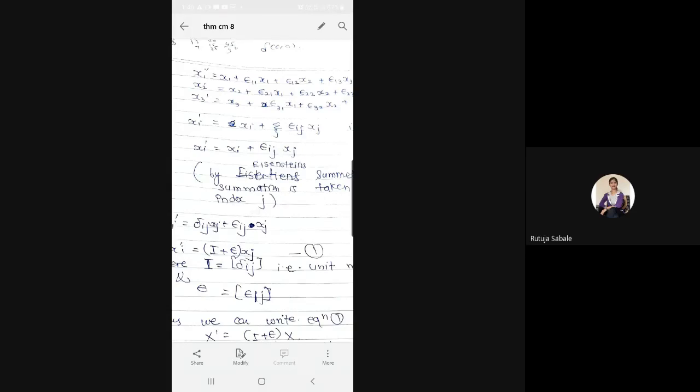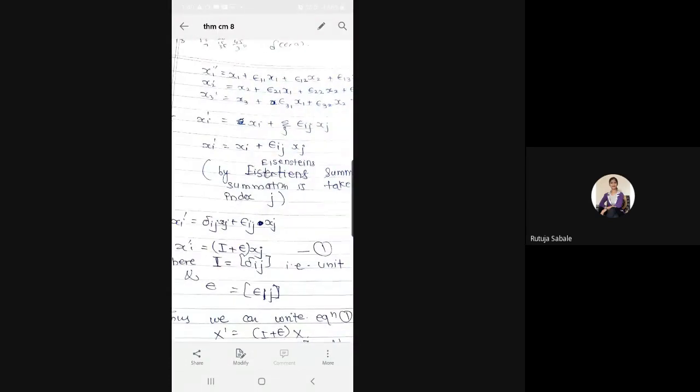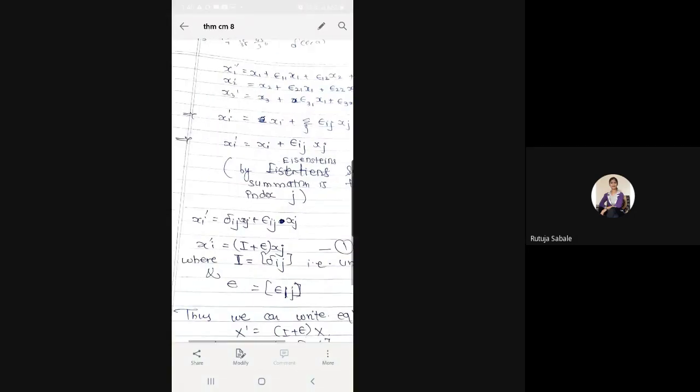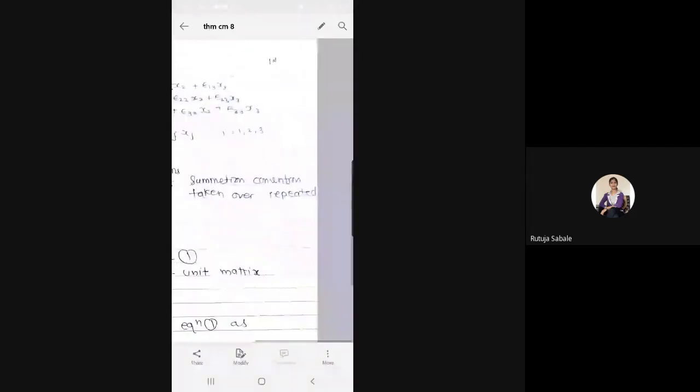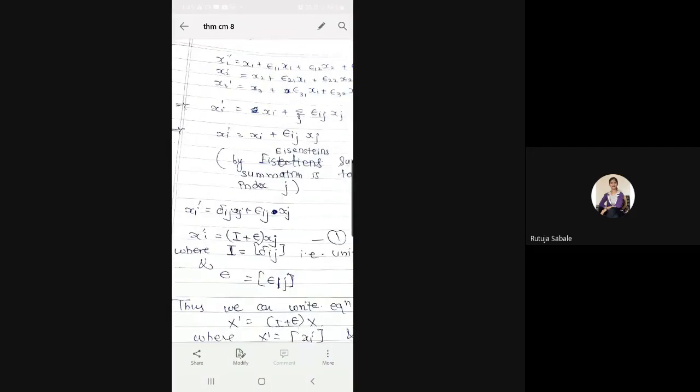Why is this so? Because summation is useful only if we are having very large quantity, but this epsilon itself shows that there is very small increment or very small rotation. So by using that Einstein summation convention, we can remove that summation over j. Summation is only taken over repeated index j. Then we can write this equation as epsilon ij xj.